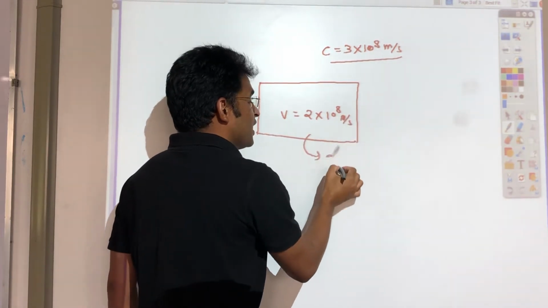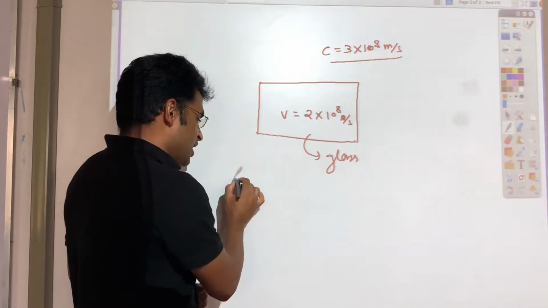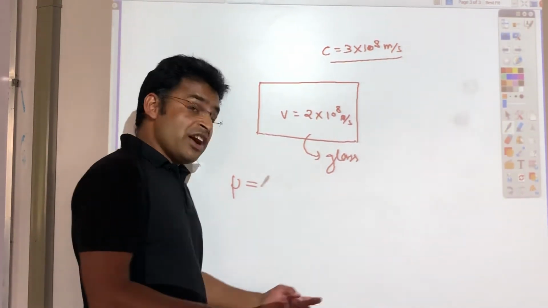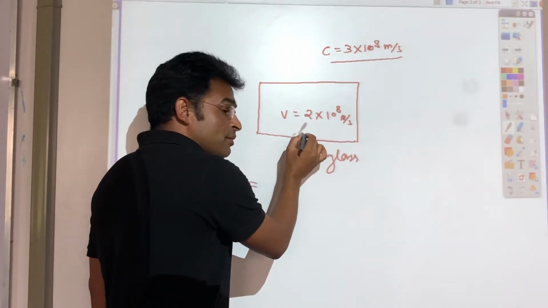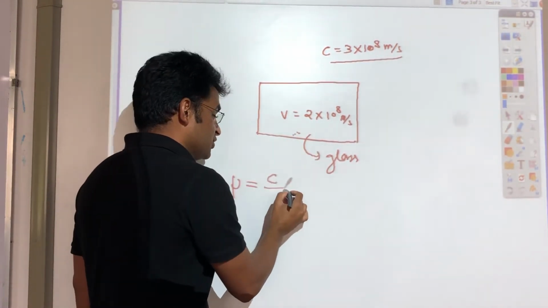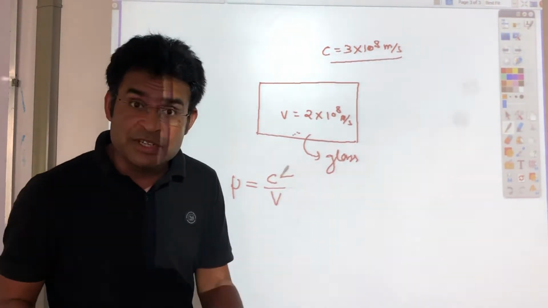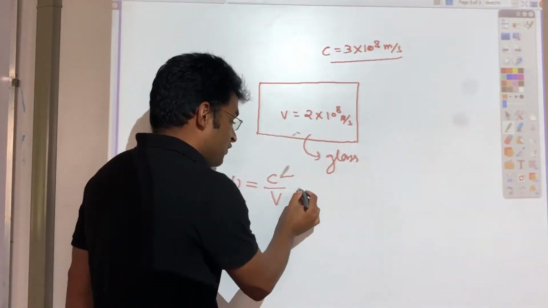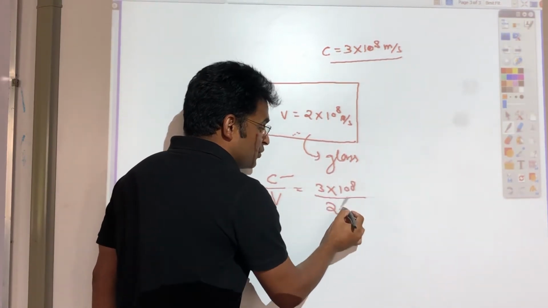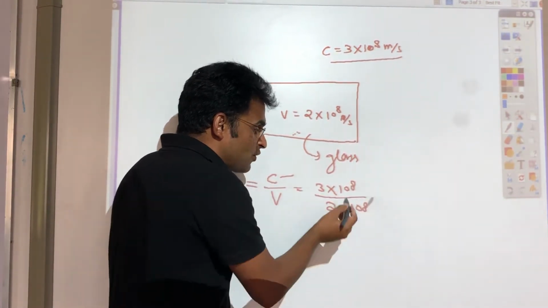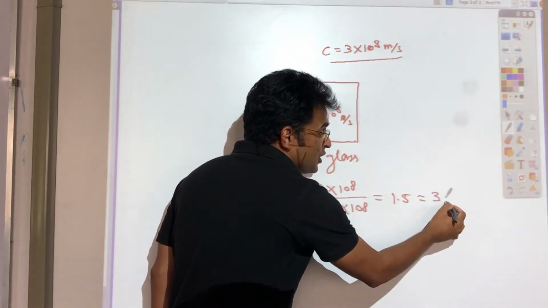To find the refractive index of this glass, mu is equal to the speed of light in vacuum divided by the speed of light in this medium, so c divided by v. Here c is the speed of light in vacuum and v is the speed of light in this glass. If I put in the values, that will be 3 into 10 raised to 8 divided by 2 into 10 raised to 8. If I calculate this, that will be 1.5, or 3 by 2.